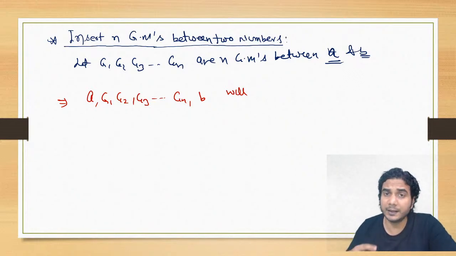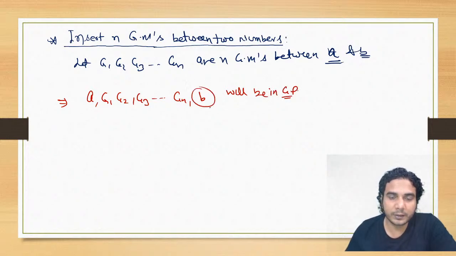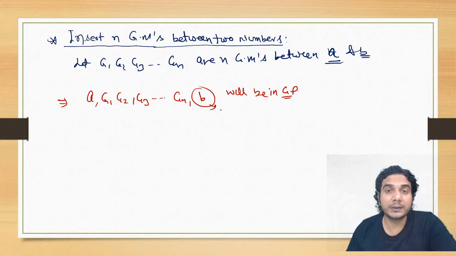Similarly, if you're inserting n geometric means between A and B, then n plus 2 numbers will be in GP, all right? And B is the n plus 2th term. So we need to find the common ratio to find G1, G2, G3, right?